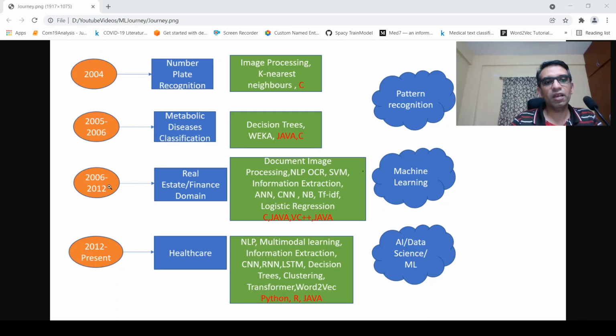And for nearly 5 to 6 years, I worked in the real estate finance domain. Okay, so there I worked on document image processing, OCR, optical character recognition. So here the idea is that you have these document images which are scanned PDF documents. Okay, so from these PDF documents, how do you detect information like who is the buyer of a property, who is the seller of the property, where is the property located? What is the loan rate in a particular loan document, who is the lender, right?